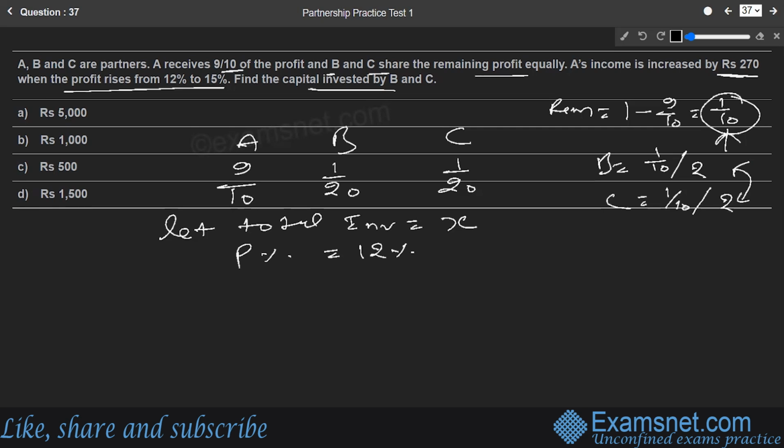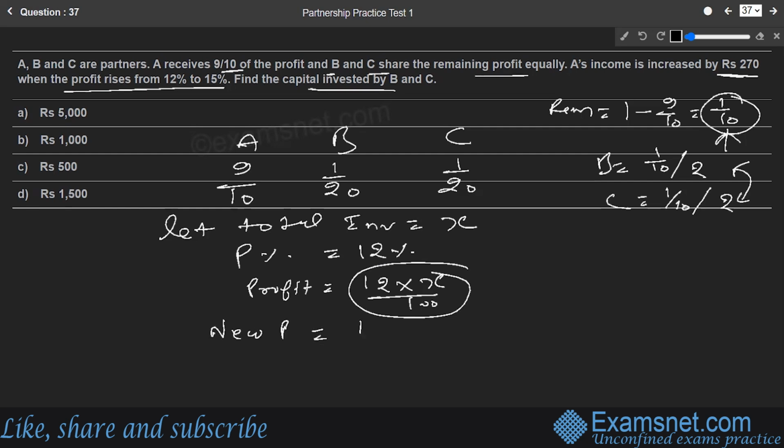So the profit is nothing but 12% of the investment, that is 12 into X by 100. This is the profit that has happened. What about the new profit? They say the new profit percentage is 15. So as the old was 12X by 100, the new will be 15X by 100.